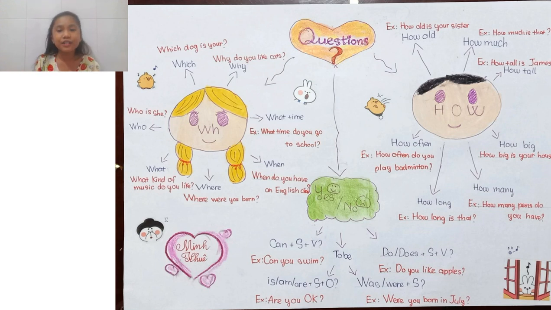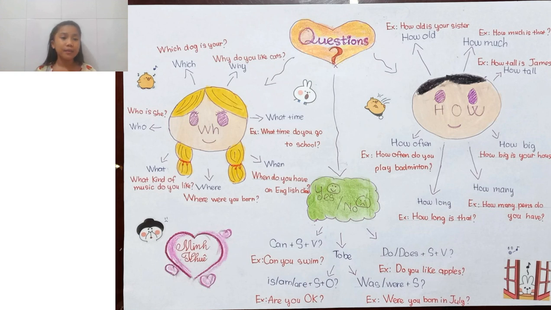In English, there are two main kinds of questions: yes/no questions, which are questions that we answer by yes or no, and WH questions. What are they? What are they used for? And how can we know which kind of question is a yes/no question or a WH question? Let's see how to tell. Okay, let's go to our WH questions first.